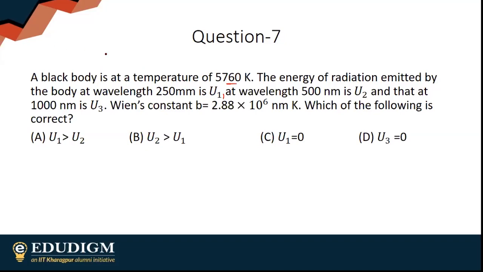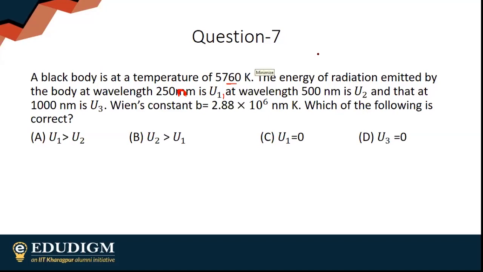Okay, by the way, it's 250 nanometers, not millimeters. 250 millimeters doesn't make any sense. 250 nanometers U1, 500 nanometers U2, 1000 nanometers U3.